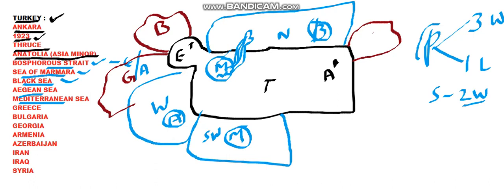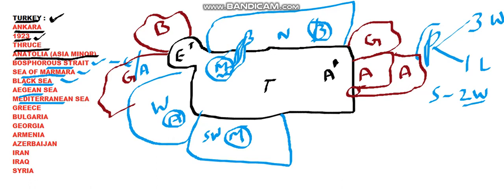The first one is Georgia, and the second one is Armenia, and parallel to Armenia we have another country that also has a small border with Turkey. That is Azerbaijan, and the fourth country is Iran. So these four countries are bordering the eastern side of Turkey: Georgia, Armenia, Azerbaijan and Iran.